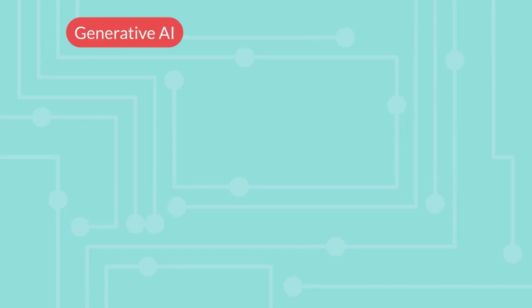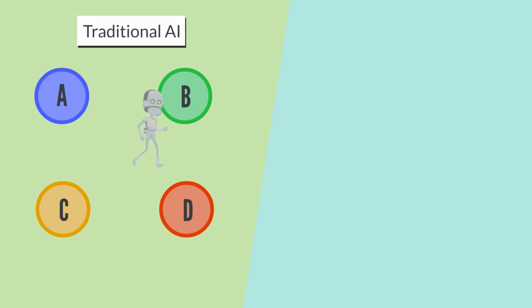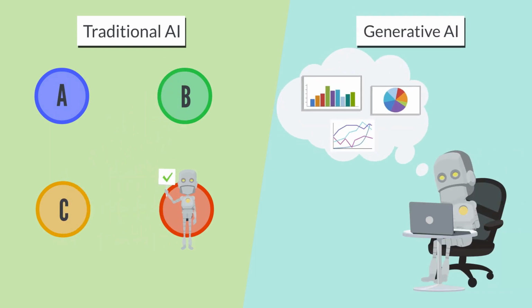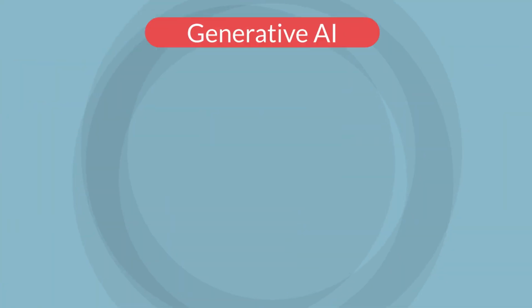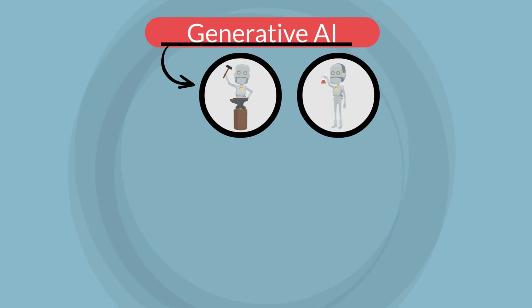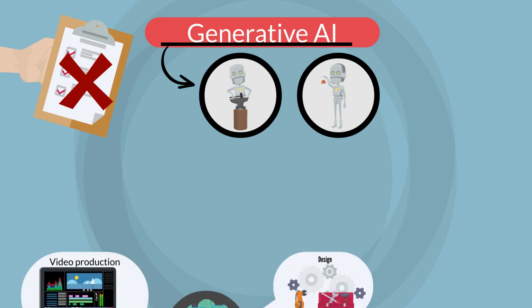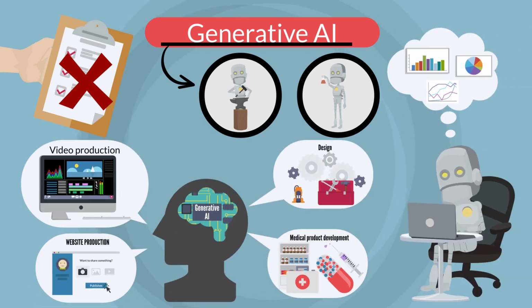Generative AI is an AI that can generate a variety of content. Whereas traditional AI is about automating prescribed actions, generative AI is about learning patterns and relationships in data and generating new content. Generative in generative AI means it can produce or generate content. There is no strict definition of generative AI, but AI can be said to generate a variety of content, or to have learning ability to generate a variety of content.